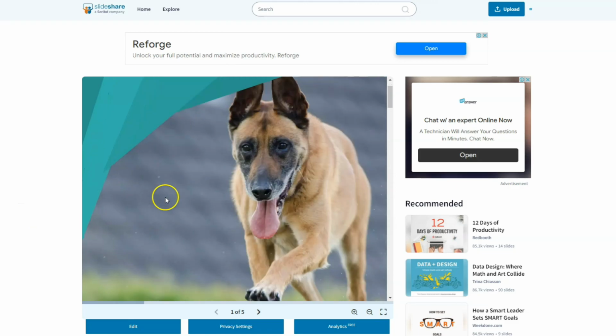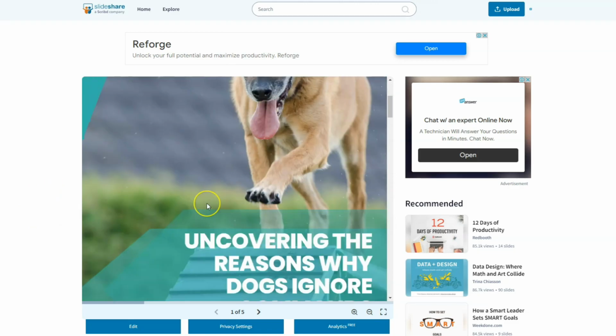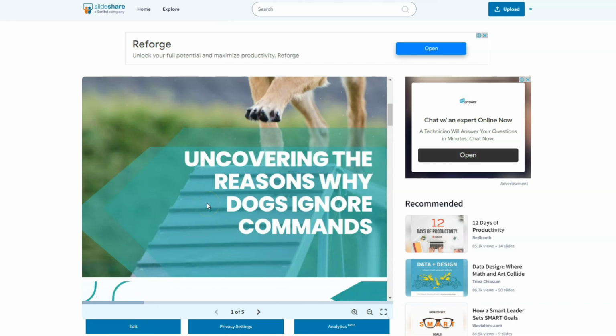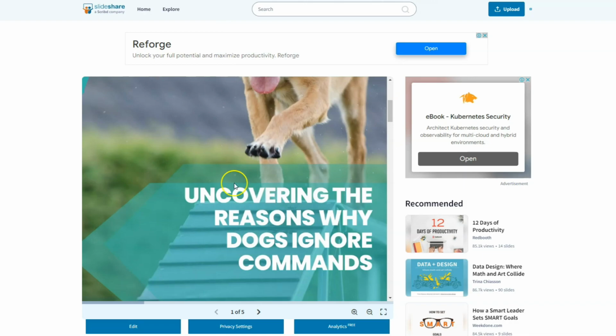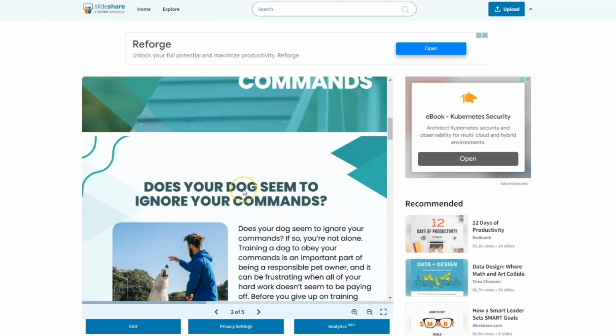In the past we had options in SlideShare to use links inside the slides. And now the user needs to download the PDF in order to click on the link. If we see that this option is not good for us, we can use other services instead of SlideShare. This is just an example.